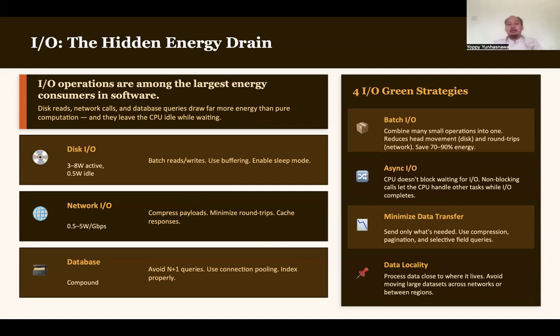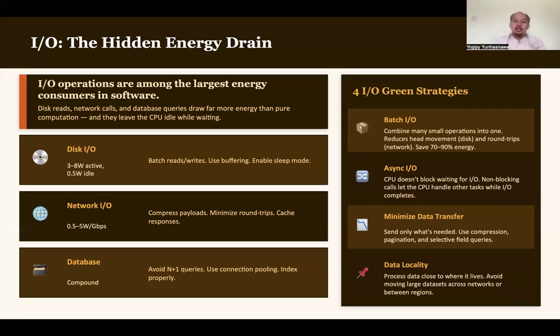The CPU will work continuously, and on the other side, the storage, the input output device, is still working. If you are not implementing asynchronous input output, the CPU will be waiting for the disk, and this is not so efficient.